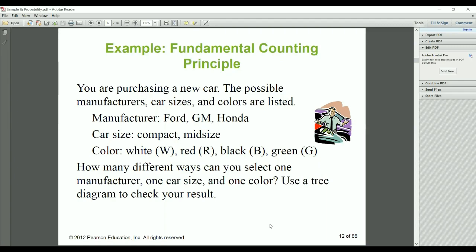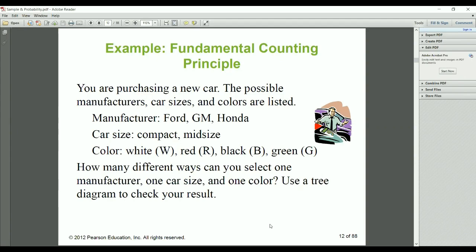How many different ways can you select one manufacturer? There are only 3 manufacturers, so 3 different ways: you will get either Ford, GM, or Honda. One car size: there are only 2 car sizes, compact or mid-size. And one color: there are 4 colors in the sample space. If I want a white car, the only probability I can get is 1/4, because white is only one color.